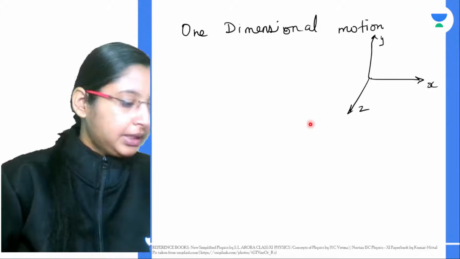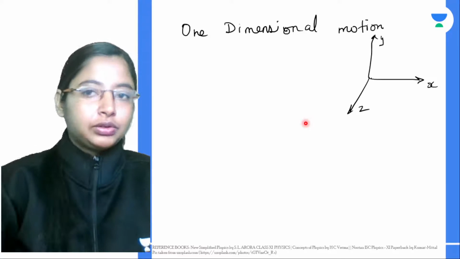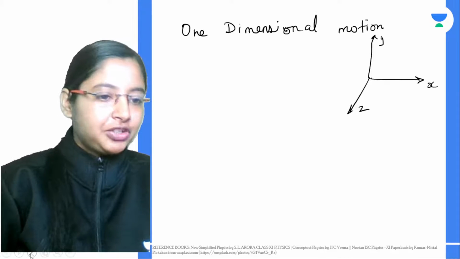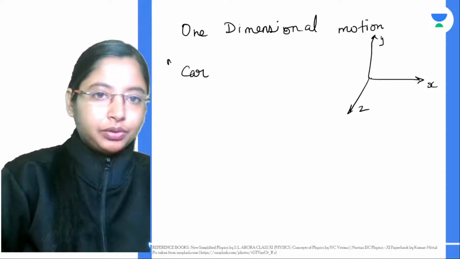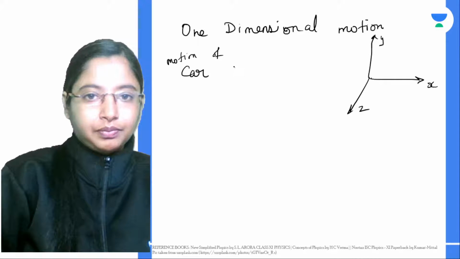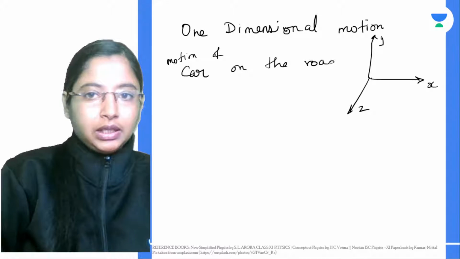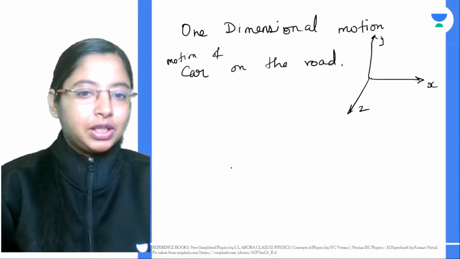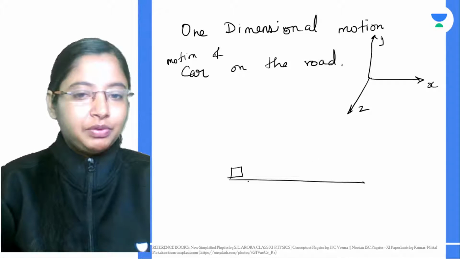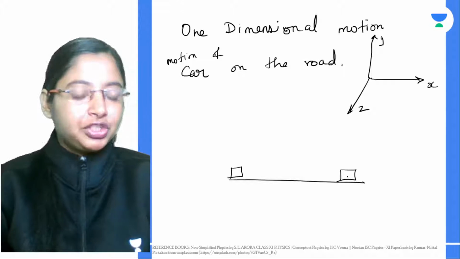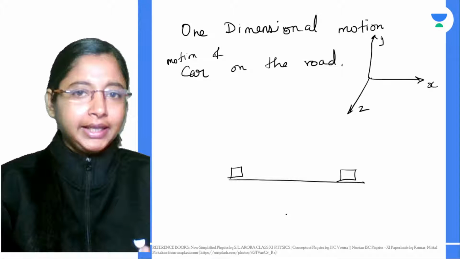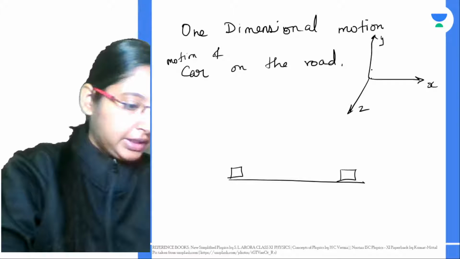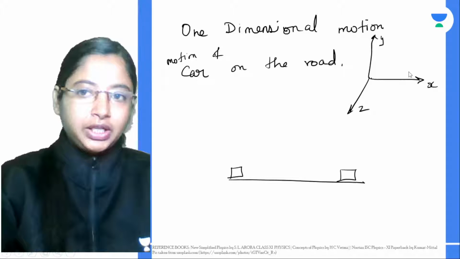Example is, if you see a car that is going on the road, now the car's position is changing with time, right? The motion of the car on the road. The position of the car is changing with time. Somewhere the car is over here, after some time the car is over here. So the position of the car is changing with time, and in this case the position is in one dimension. You can just use the x coordinate to give the position in this case.